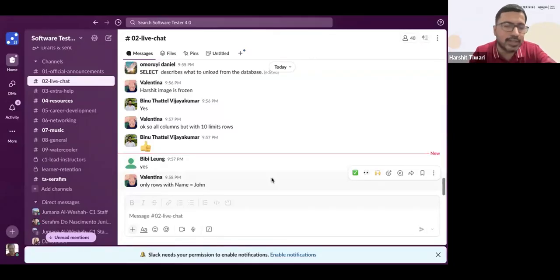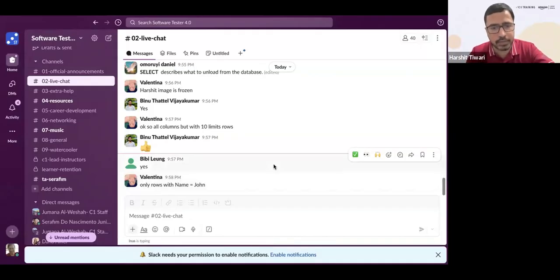Valentina says only rows with name John. That is correct. So the where clause is working on your rows. The select clause is working on your columns. Does it make sense? Is it clear? Give me a thumbs up if it is clear.